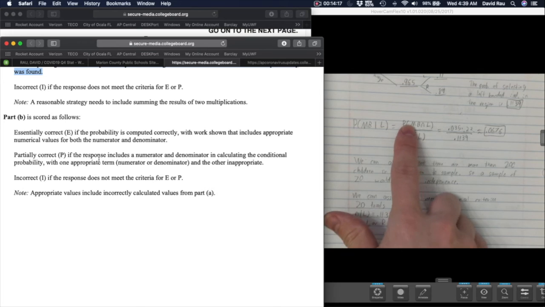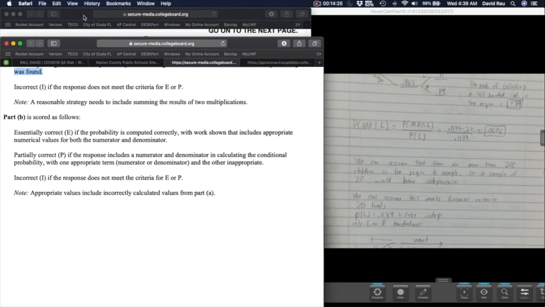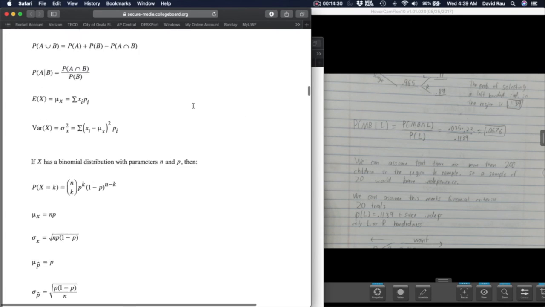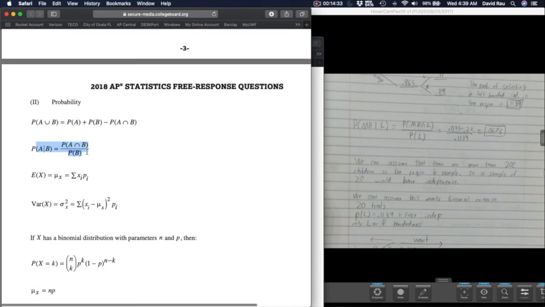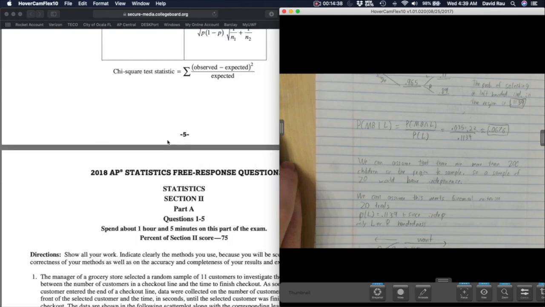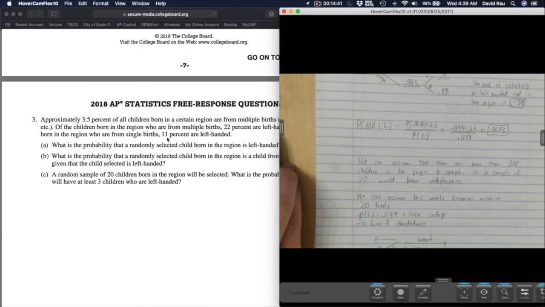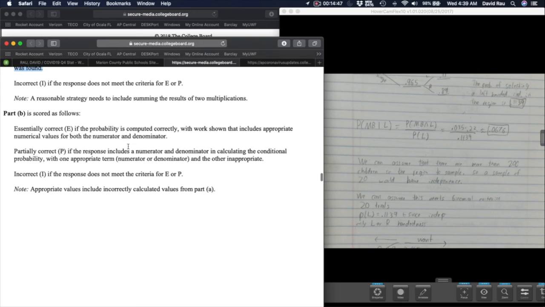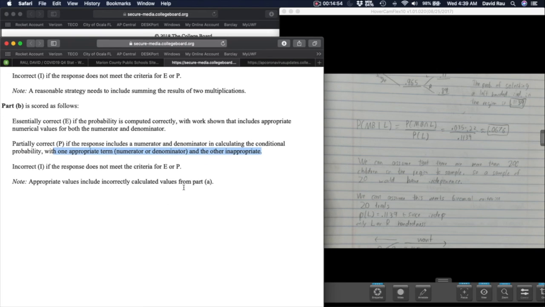Okay, part B, do you have the correct probability with work that includes appropriate values for the numerator and denominator? So again, notice that I'm not just jumping to my solution. I'm showing that I know that this is conditional probability. I looked at my reference sheet. Well, I had it memorized, but you can look at the reference sheet for conditional probability, and then I calculated each one individually before jumping to my final answer. So they want to see that. They want to see that you understand where the numerator comes from and the denominator comes from. Now, if you make one mistake in the numerator or denominator, you can still get credit, but if you make a mistake in both, you get an incorrect.